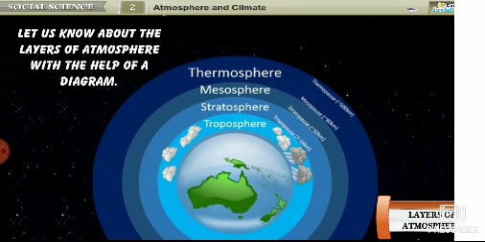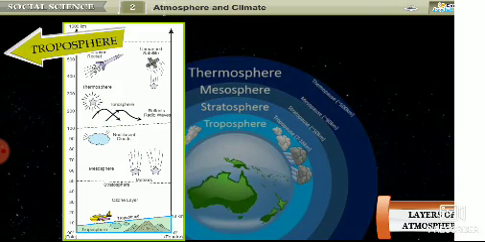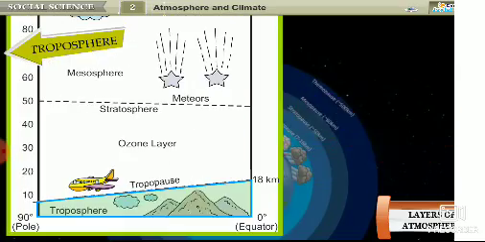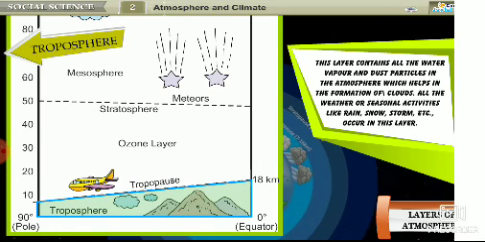Let us know about the layers of atmosphere with the help of a diagram. Troposphere. The troposphere is the layer closest to the Earth's surface. It is the first layer above the surface and contains half of the Earth's atmosphere. This layer contains all the water vapor and dust particles in the atmosphere, which helps in the formation of clouds. All the weather or seasonal activities like rain, snow, storm, etc. occur in this layer.